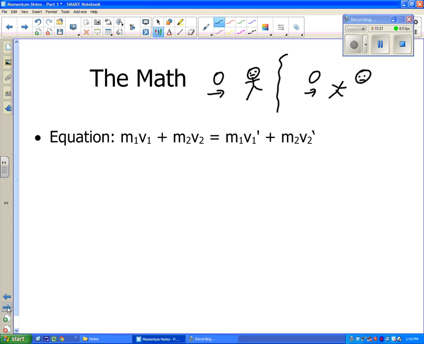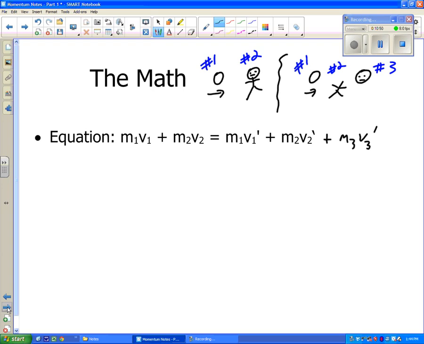Then we have two things before. This would be number 1 for M1V1. This would be number 2 for M2V2. And then for our after side, the ball would still be 1, the body would be 2, and the head would be 3. So we would actually add an M3V3 because now we have 3 objects after the collision.